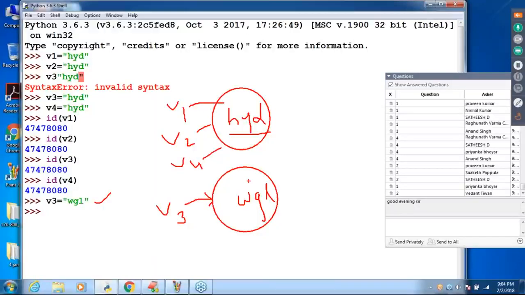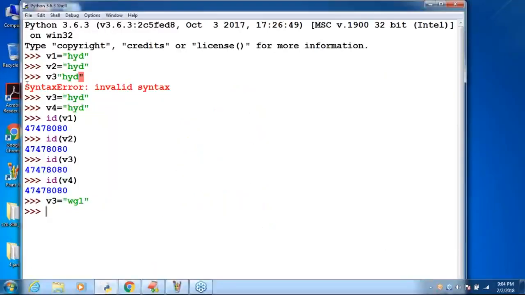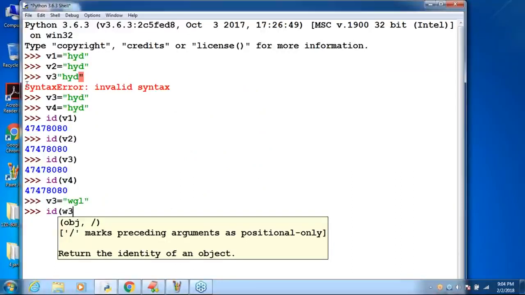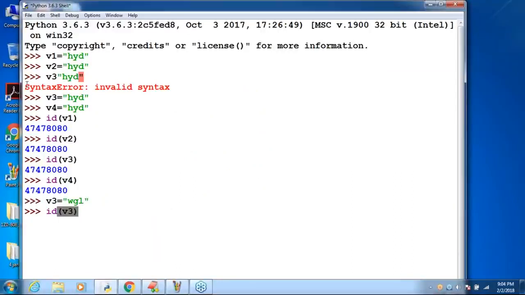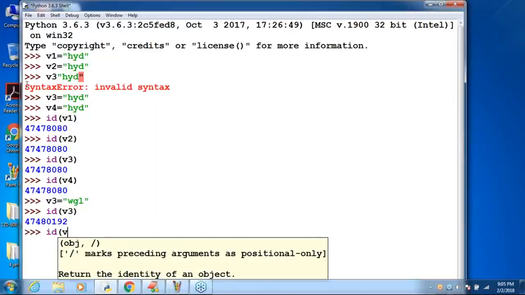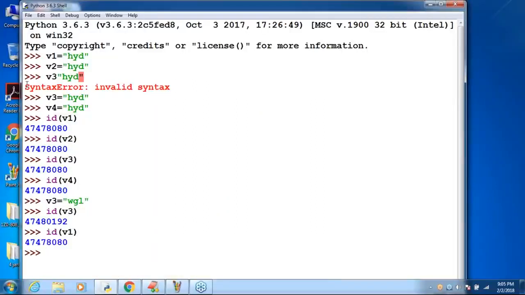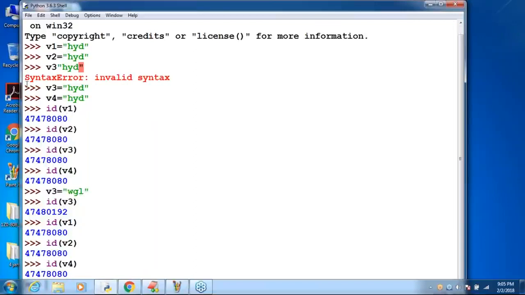Are you able to understand this diagram? Now observe, ask the question: id of v3. Is it the same address or a different address? Now you can ask the id of v1: same answer. The id of v2: same answer. The id of v4: same answer. I hope you are able to understand, right?